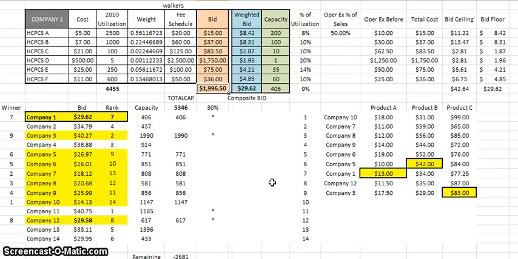Okay? The last thing I want to really touch upon is this capacity issue. The capacity issue talks about what our current capacity is and how much we can furnish the CBA if we win competitive bidding. Now, as we noticed, capacity really had no bearing on whether we won or lost the bid.